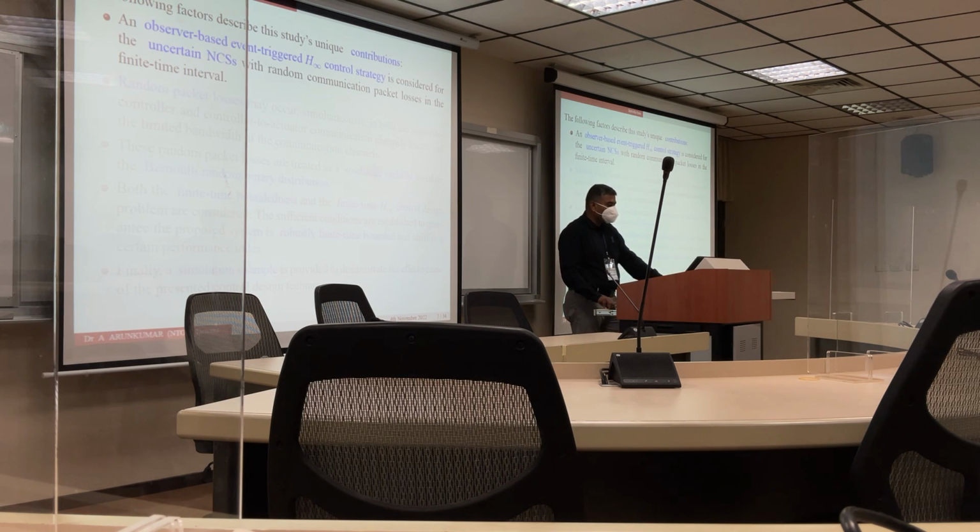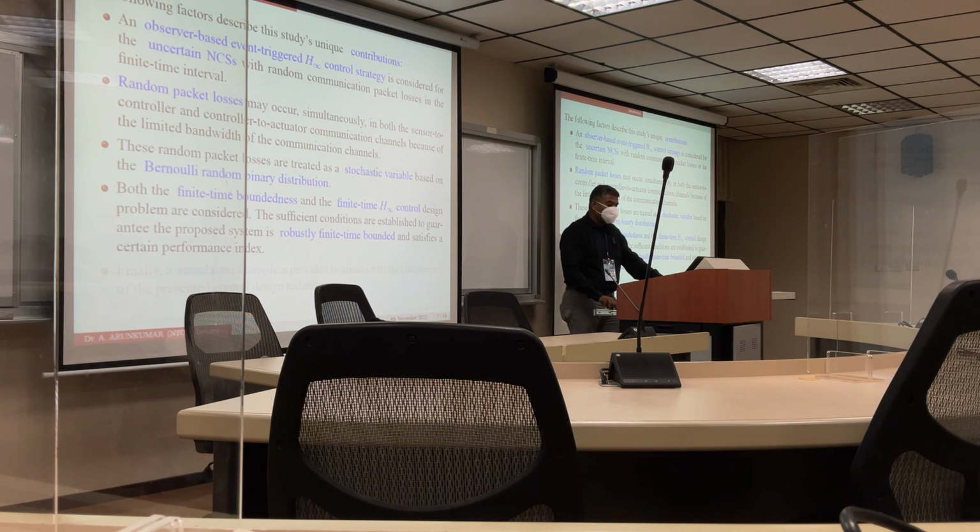This is my contribution. An observer-based event trigger control strategy is considered for uncertain network control system with random communication packet losses in the finite time interval. Random packet losses may occur simultaneously from the sensor to the controller and also from the controller to the actuator. The random packet losses are treated as a stochastic variable. Both the finite time boundedness and the finite time control are considered in this paper. Finally, we give a numerical example.